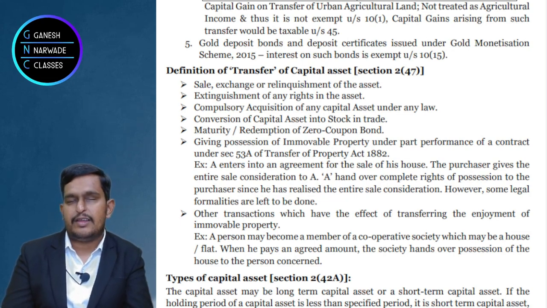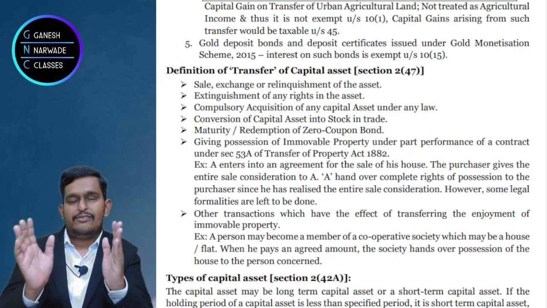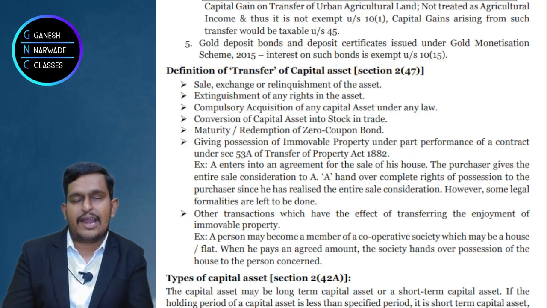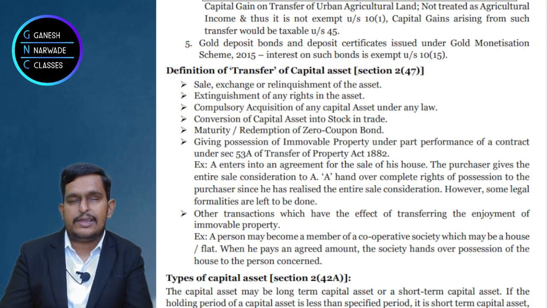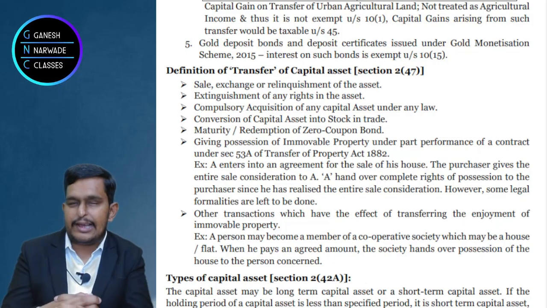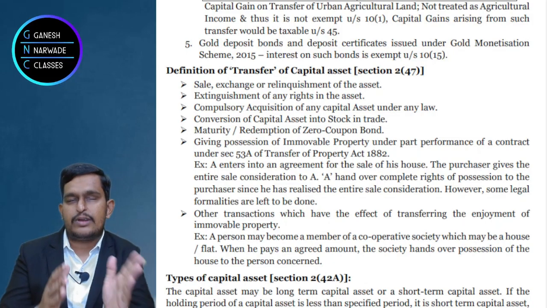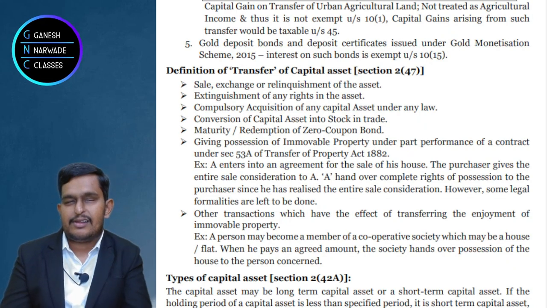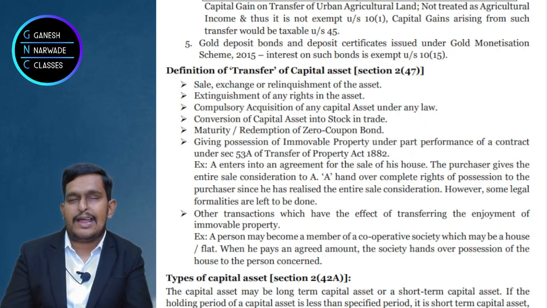What is this actually? Now tell me, when we generally understand the word transfer, what do you understand by it? Basically, transfer means willingly both the parties agree that I want to sell, you want to buy, so let us enter into an agreement, and that's how transfer happens. So this is commonly what transfer means.